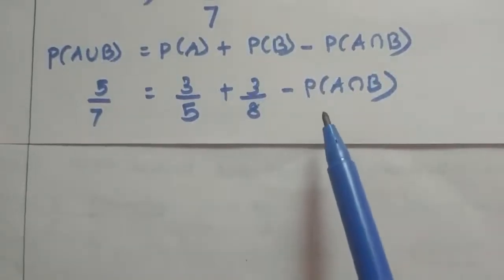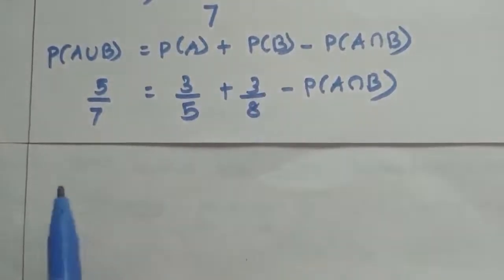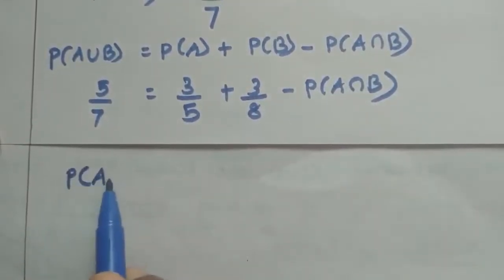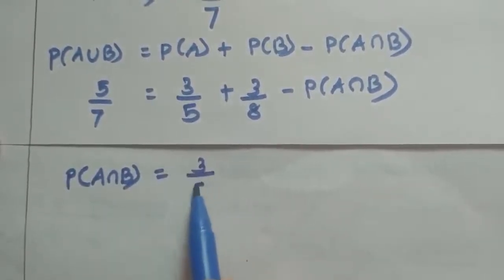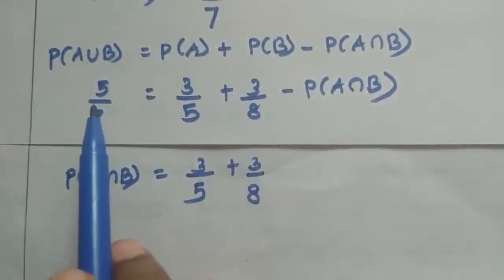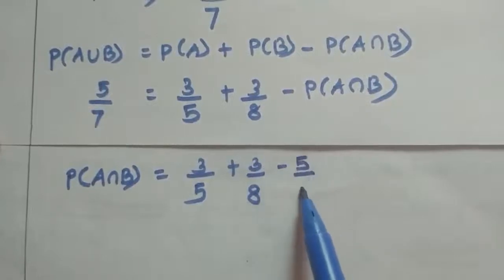Now we can move this P of A intersection B to the left hand side. So this minus P of A intersection B becomes plus P of A intersection B, which is equal to 3 by 5 plus 3 by 8. Now we can bring this 5 by 7 to the right hand side, so it becomes minus 5 by 7.